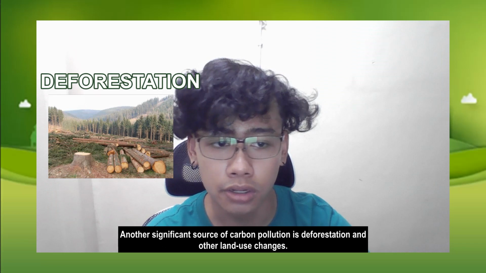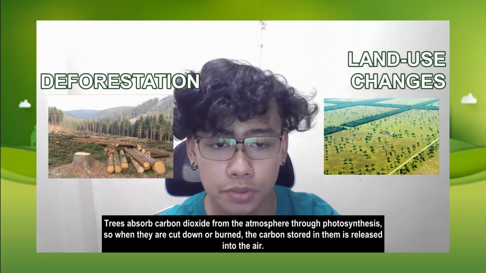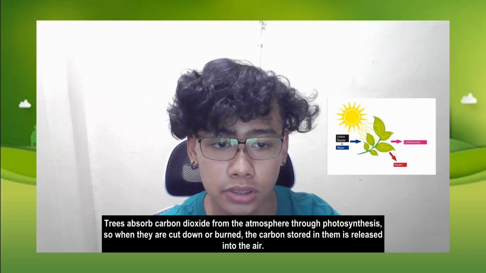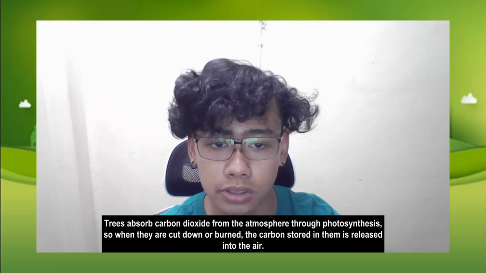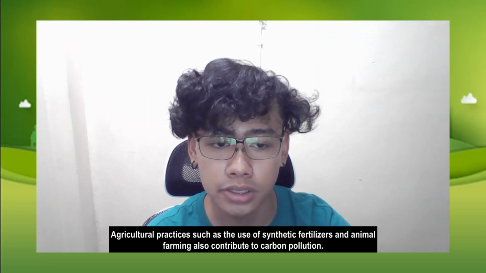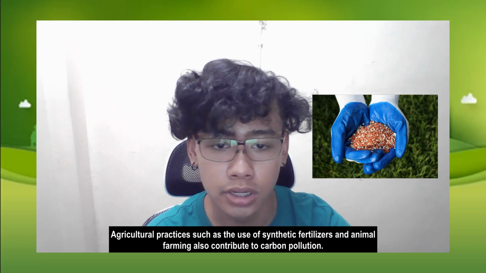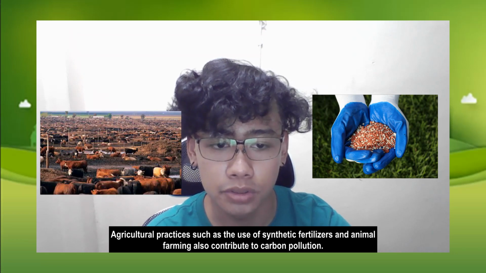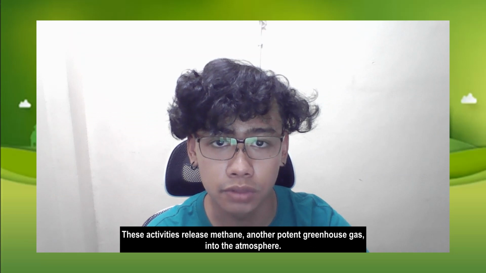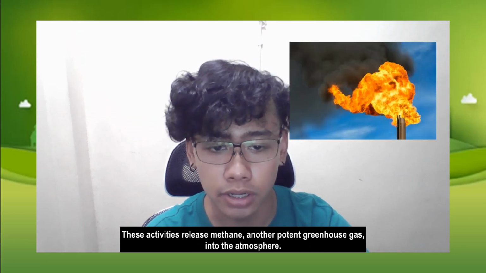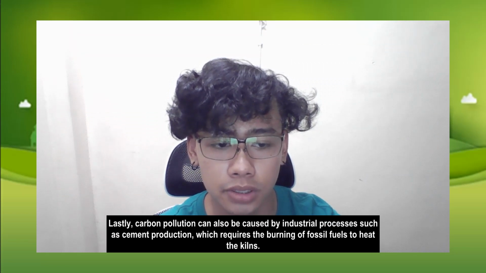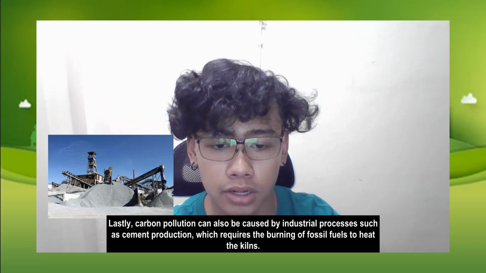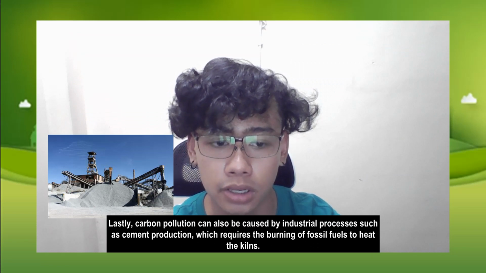Another significant source of carbon pollution is deforestation and other land use changes. Trees absorb carbon dioxide from the atmosphere through photosynthesis, so when they are cut down or burned, the carbon stored in them is released into the air. Agricultural practices such as the use of synthetic fertilizers and animal farming also contribute to carbon pollution. These activities release methane, another potent greenhouse gas, into the atmosphere. Lastly, carbon pollution can also be caused by industrial processes such as cement production, which requires the burning of fossil fuels to heat up the kilns.